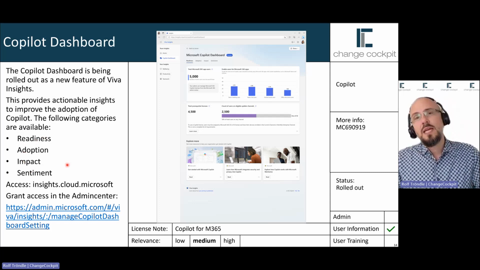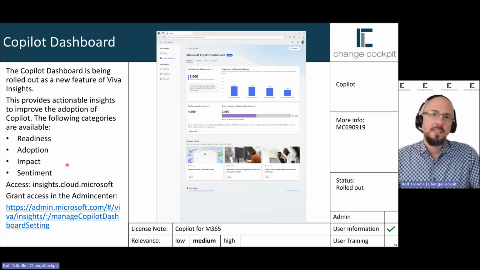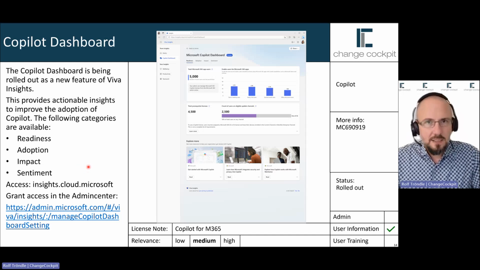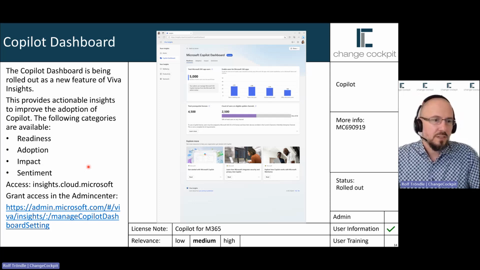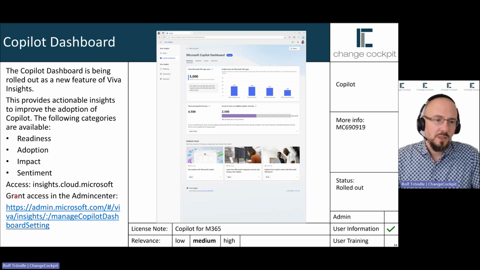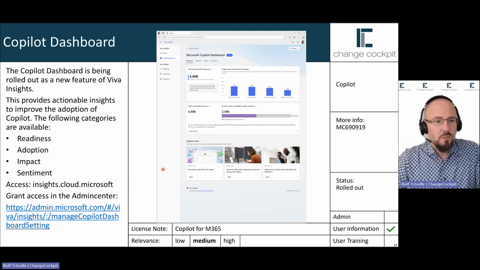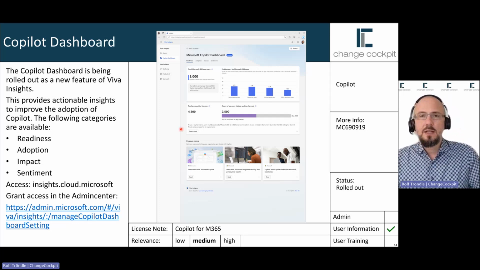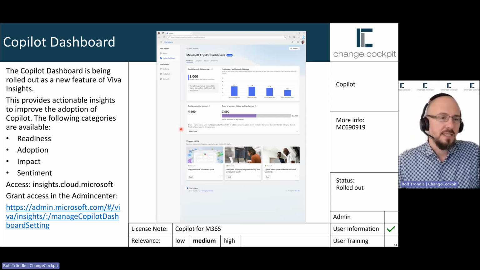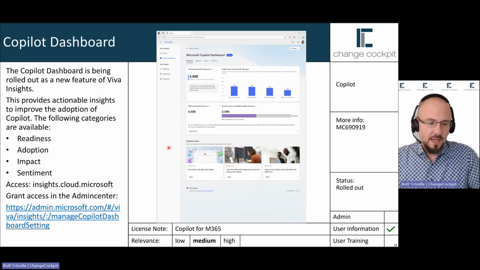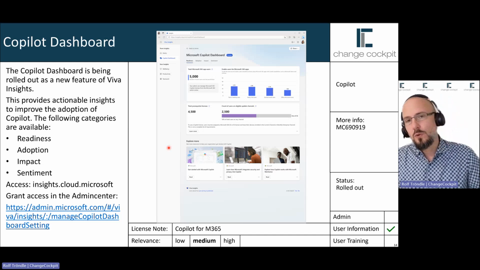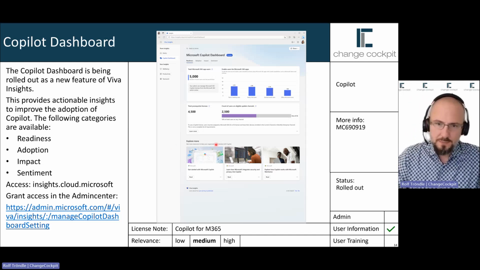You don't need to be an administrator to access this Copilot dashboard, but you need to grant access to users or leaders to this dashboard, also inside the Microsoft 365 Admin Center with the Manage Copilot dashboard setting. It's hidden in the Viva settings in Viva Insights, and there you can grant individual users or groups access to this dashboard.